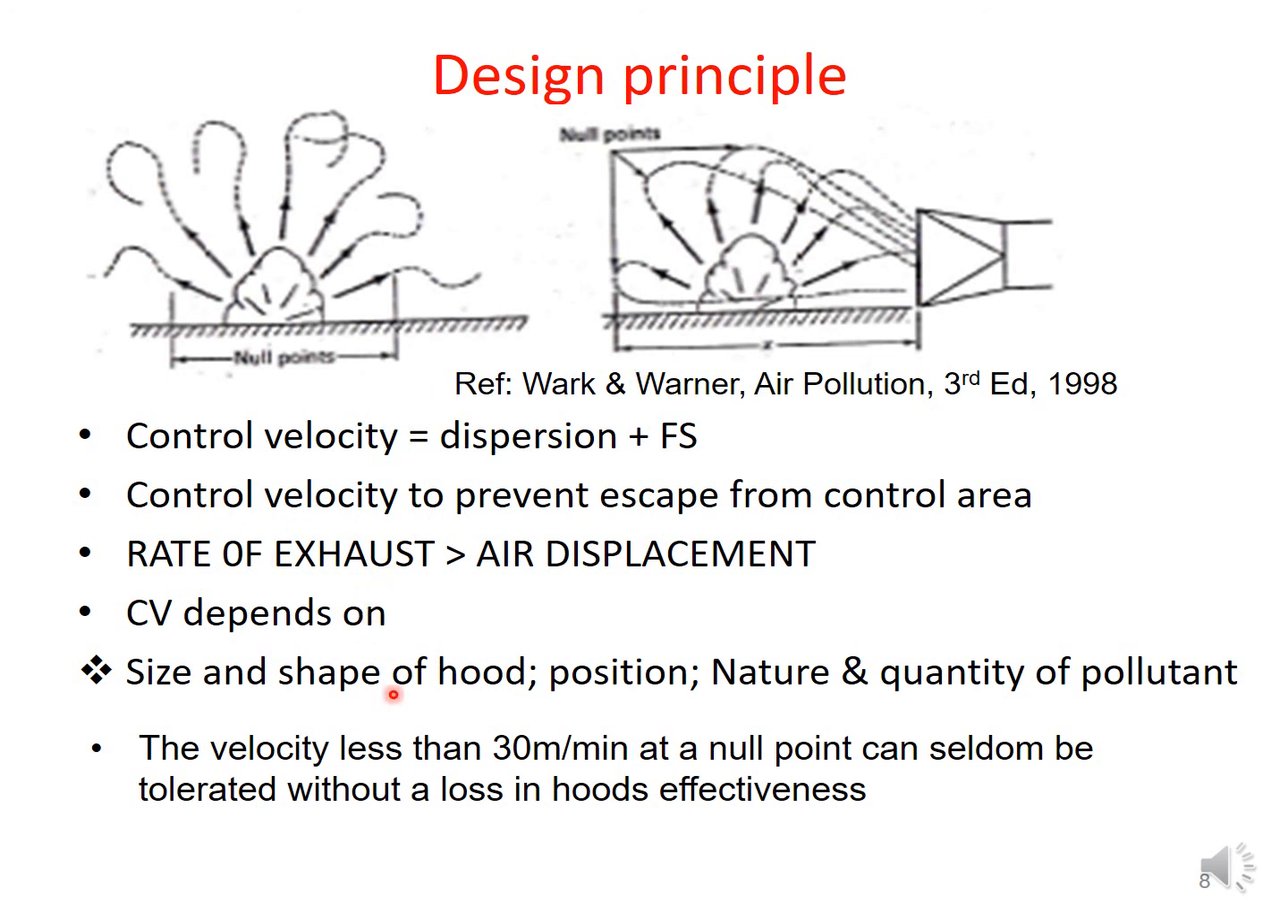This control velocity depends on the size and shape of the hood as well as its relative position with respect to the source, as well as the nature and quantity of that particular pollutant. In general, we can say that a velocity less than 30 meters per minute at a null point can seldom be tolerated without the loss of the hood's effectiveness.